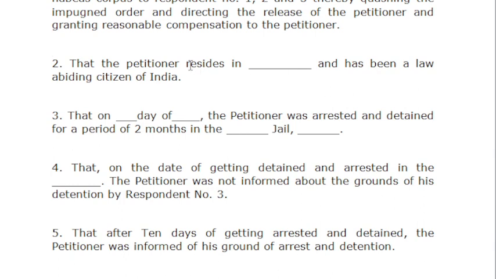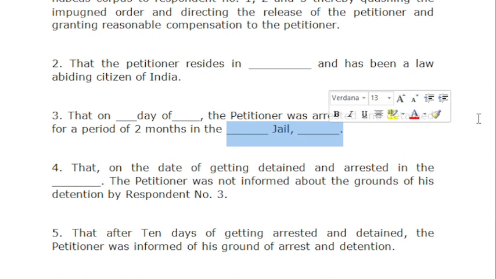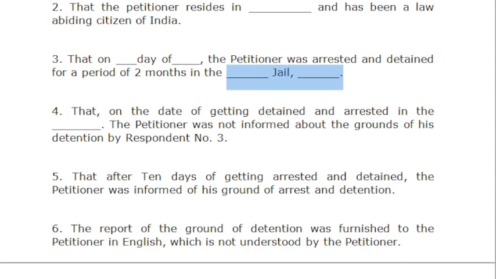Then you have to mention the petitioner resides where. You have to mention the address. You have to mention that the petitioner who is illegally detained is a law-abiding person. You have to mention the date from which the petitioner got arrested. I have chosen here 2 months. You can change it to any desired number. Then place where he is arrested right now.